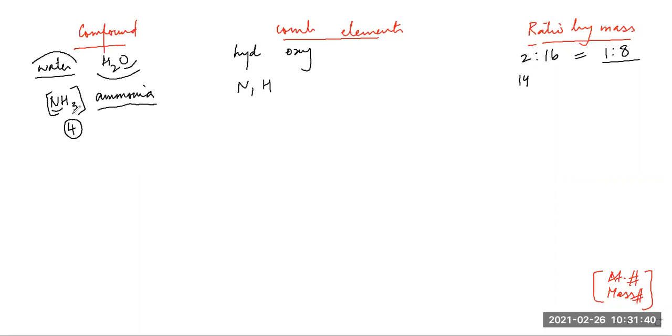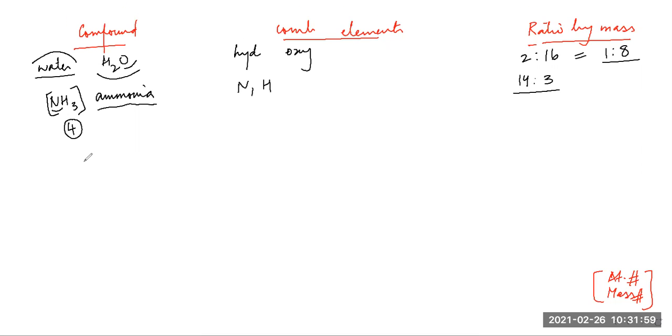Atomicity means total number of atoms present in one molecule of that substance. So it's 14 is to 1 into 3, that is 14 is to 3.